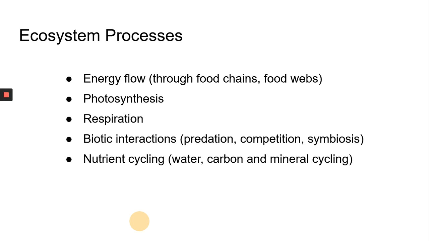Coming to the ecosystem process and understanding energy flow. There are basically 4 to 5 important processes that keep on happening in an ecosystem to make the ecosystem function healthily and stably. One of those processes that we will explore in this 7.4 activity is energy flow. The other processes are photosynthesis, respiration, biotic interaction, and nutrient cycling. We will go through these processes one by one.